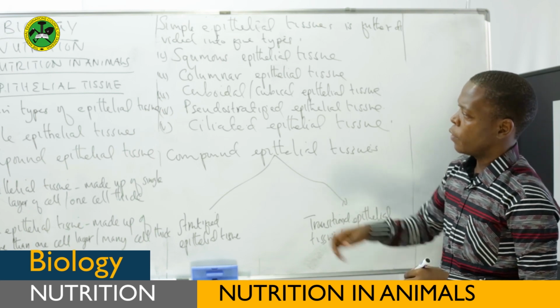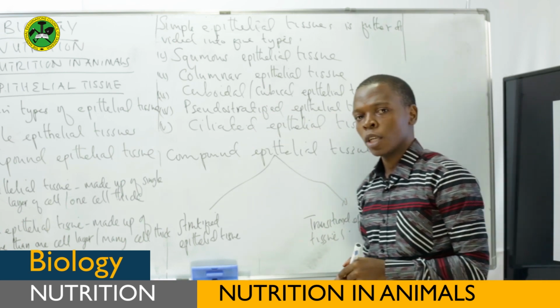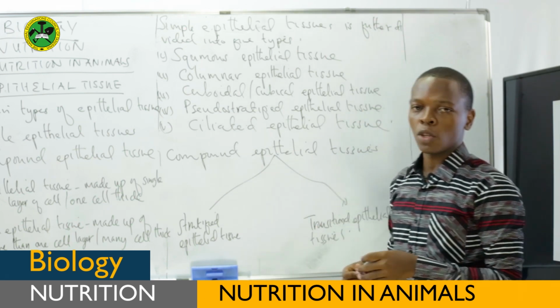Okay, therefore, these are the main types of epithelial tissues which are found all over the parts of the body.